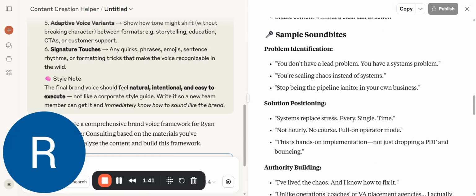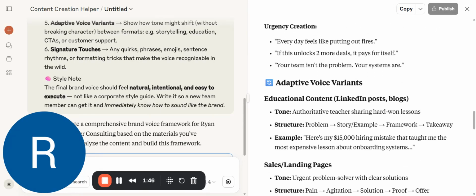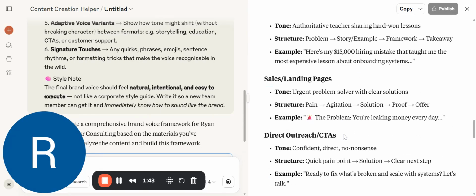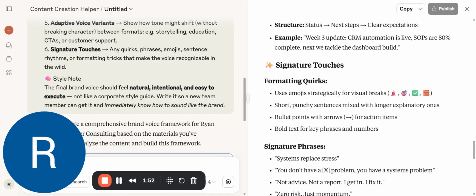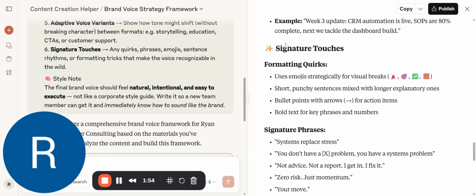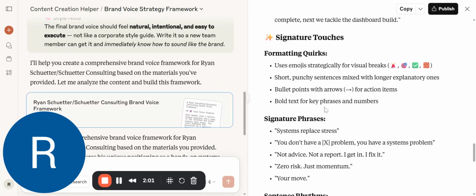If you particularly like the content it creates and you agree with the sort of tone and structure of the outputs, I would say copy and paste this into a Google Doc and save it. Otherwise, I would prompt the AI to create something different for you.